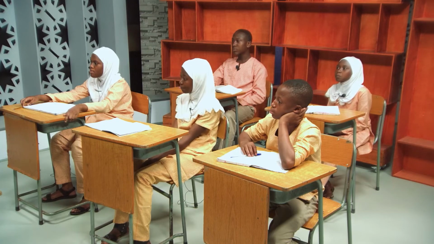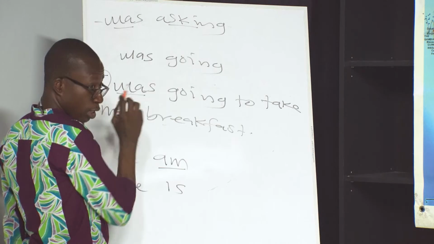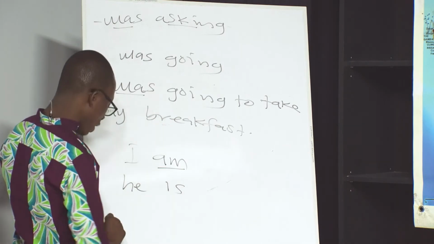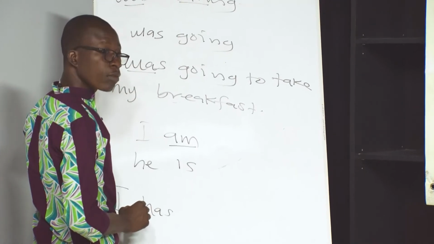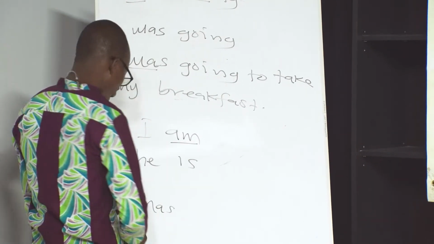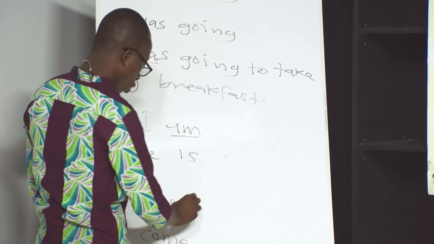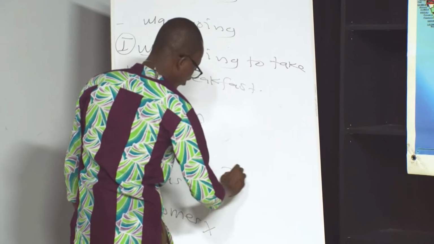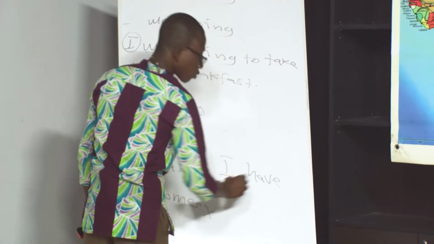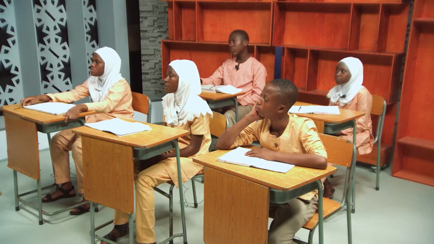The reason we keep was here, but we don't go for the plural. Like we can't say I has. You can't say I comes. This is wrong. This is also wrong. But we say I have, plural. I come, plural verb. Do you follow? Yes, sir.